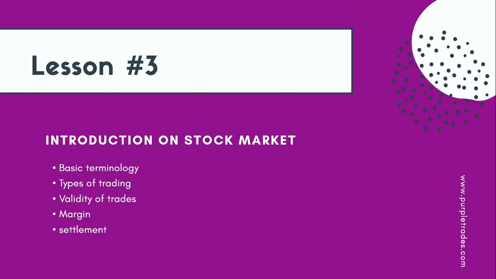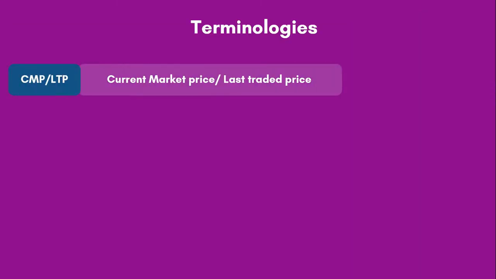The first and the most basic term that we are going to use is CMP or LTP. CMP means current market price, and LTP means last traded price. As the name suggests, this reflects the most recent price of the stock in the live market. As the stock in the live market keeps going up and down, CMP or LTP will also fluctuate up and down. So at any point of time when we talk about CMP, that means the price at that particular point.